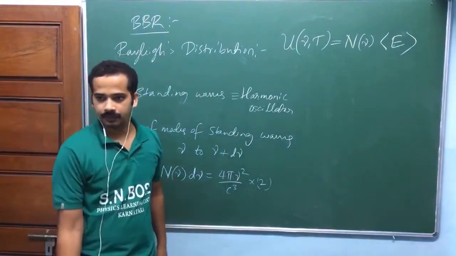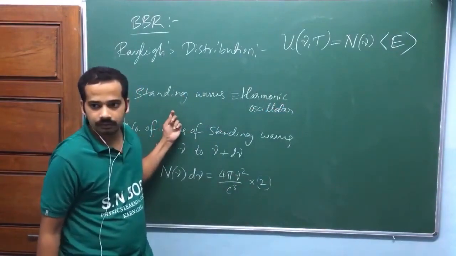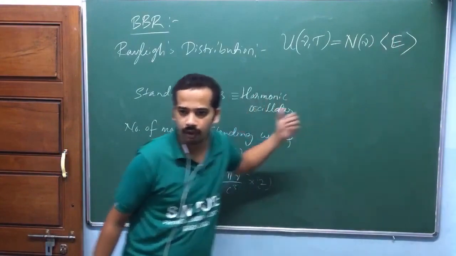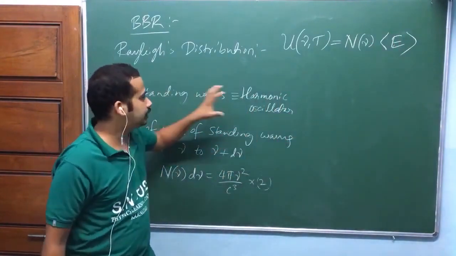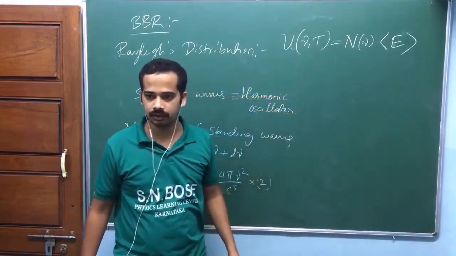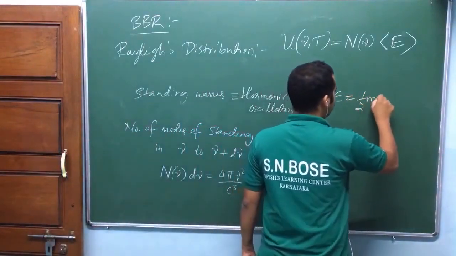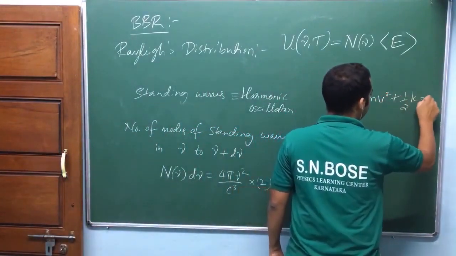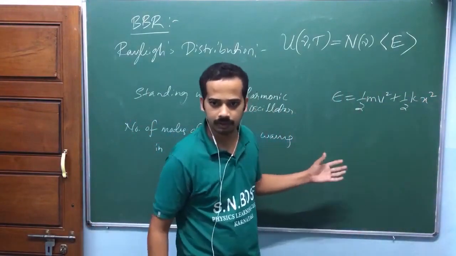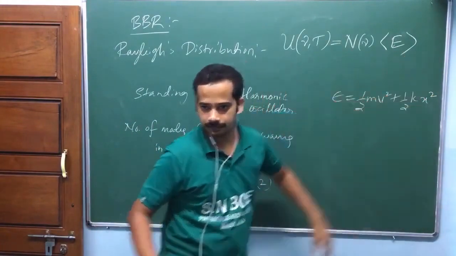That is the idea. So this can be the average energy of the standing wave. Okay. Each mode. As the average energy of any one mode of the standing wave. Since the standing wave is equivalent to a harmonic oscillator, you can just write the average energy of the 1D harmonic oscillator. Again, using statistical physics, for a 1D harmonic oscillator, how do we write the energy? Half m v square plus half k x square. There are 2 quadratic terms. If you remember the equipartition theorem, that average will be half k_B T plus half k_B T. It will be k_B into T.